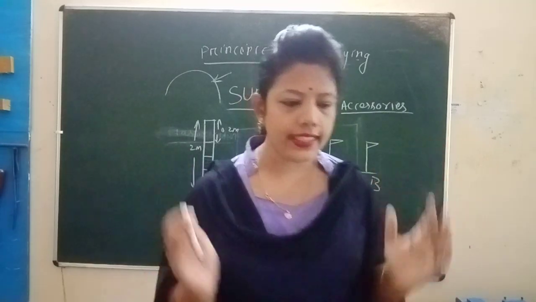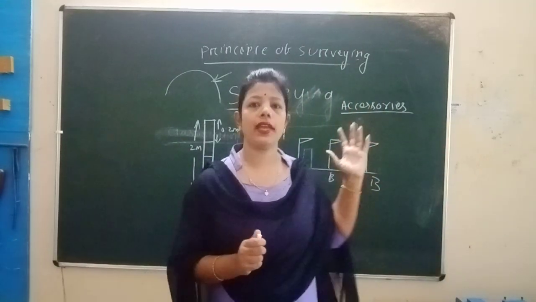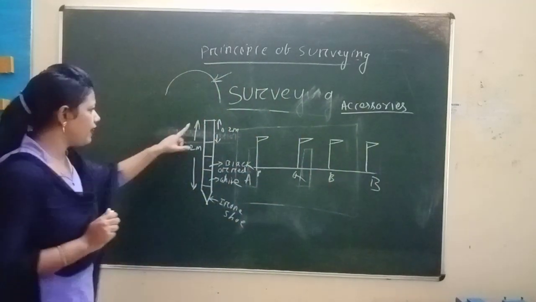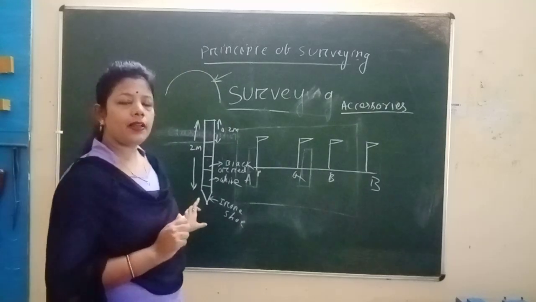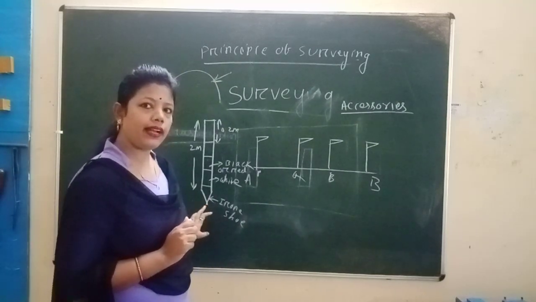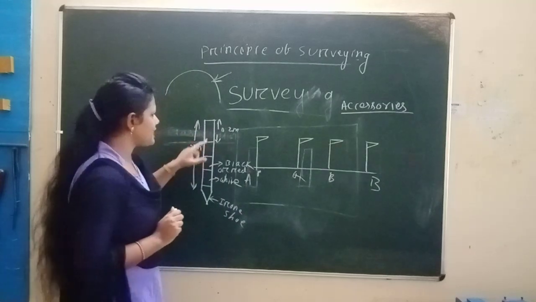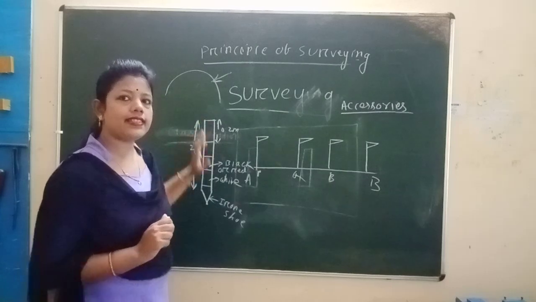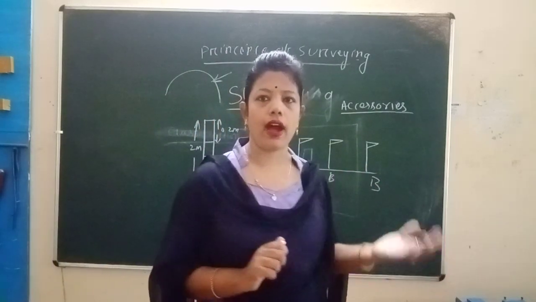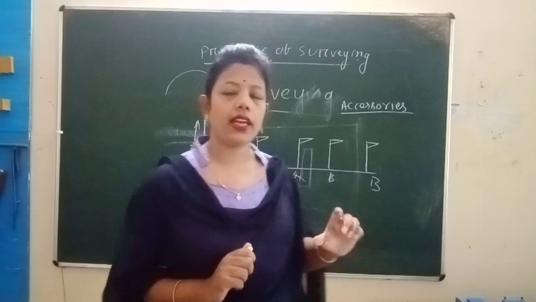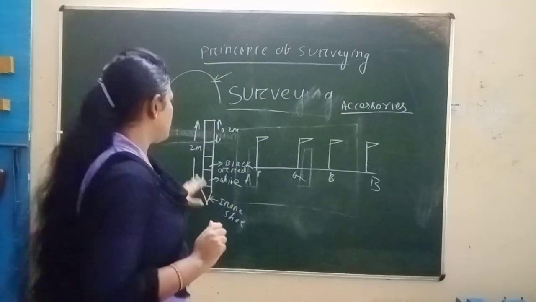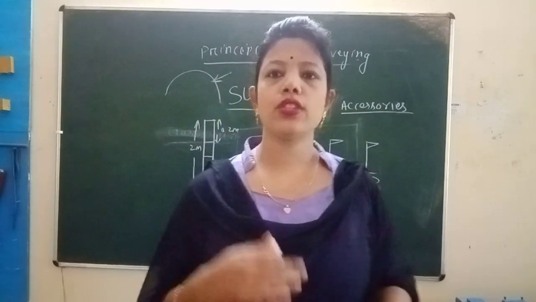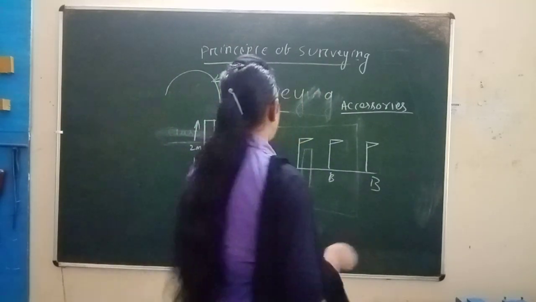The rod whose length is 2 meters has an iron screw at the pointed end, and every 0.2 meter there is an alternate color, white or black or red, to indicate the station. Next we go to the classification of survey.